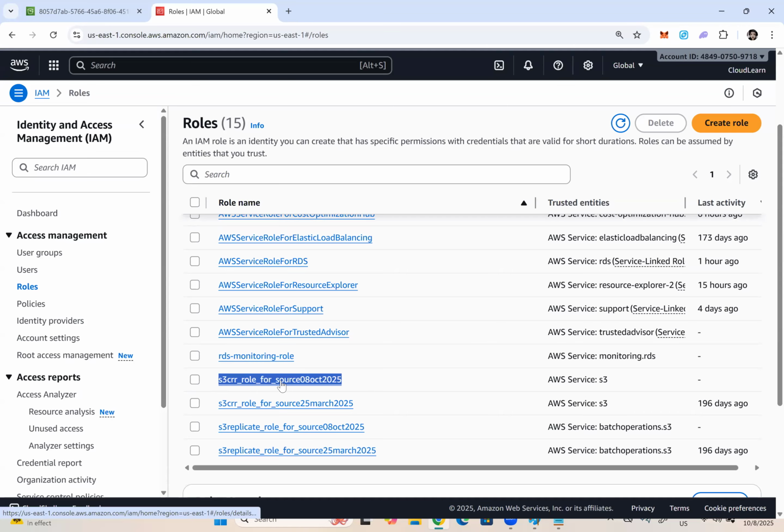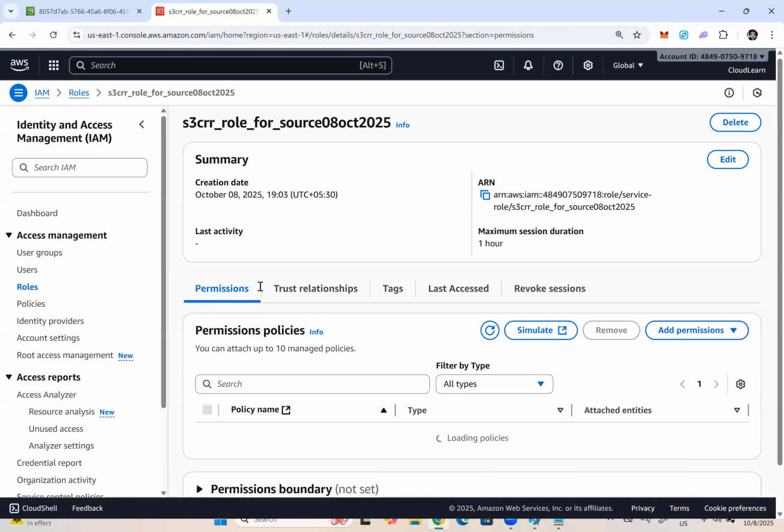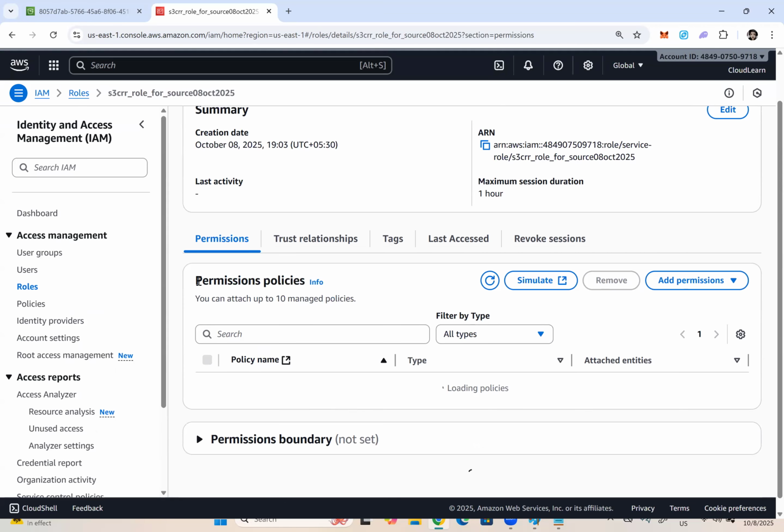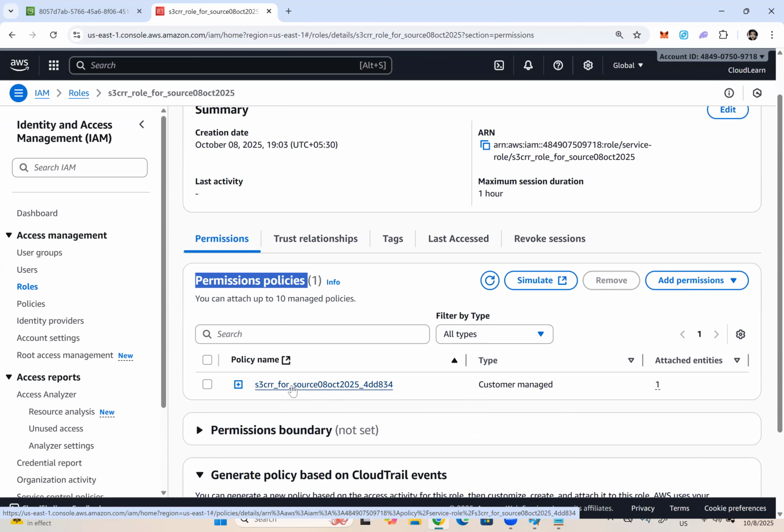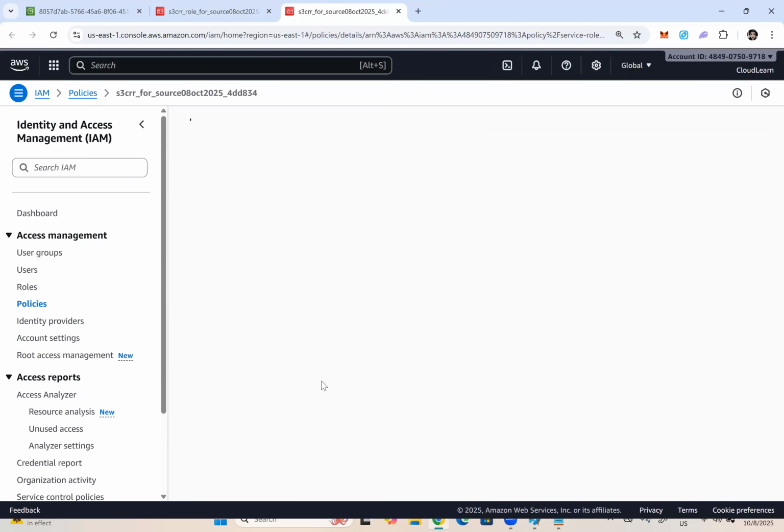This is the role. Let me click on the role, and that role is attached with a policy here. See here, this is the policy. The role is included with a policy. I mean, the policy is included in the role. Then the role is like if you purchase a laptop from the US, right? That US adapter, you cannot connect into an Indian socket. Then what do you do? You get a converter kind of thing. The same concept. For understanding purposes, I compared it with that converter example.